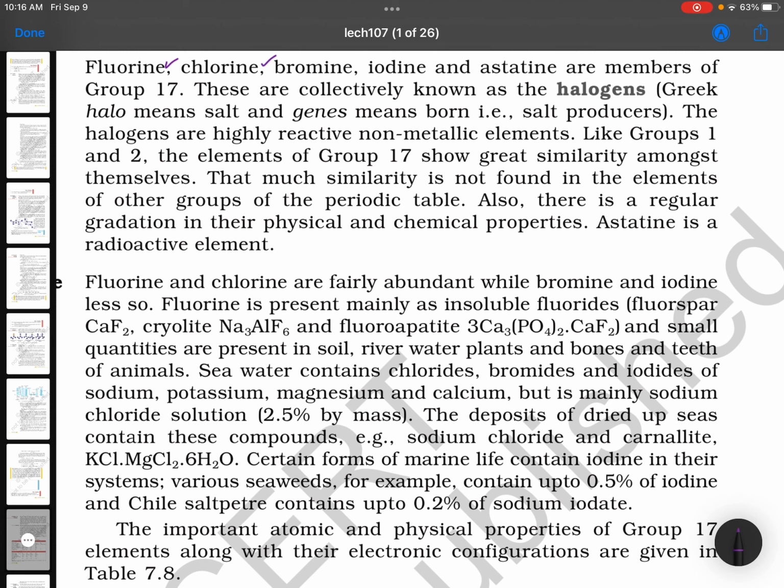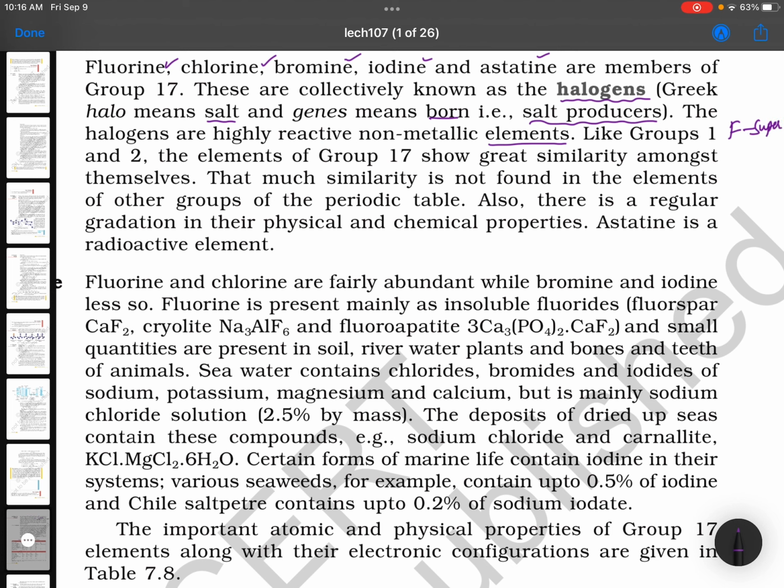Fluorine, chlorine, bromine, iodine, and astatine are members of Group 17. These are collectively known as halogens. Halo means salt and gens means bond, that is, salt producers. The halogens are highly reactive non-metallic elements. In this, fluorine is called superhalogen.